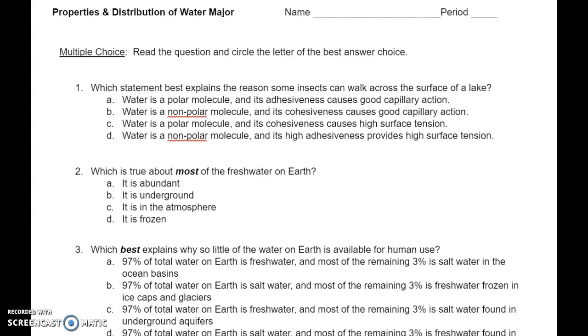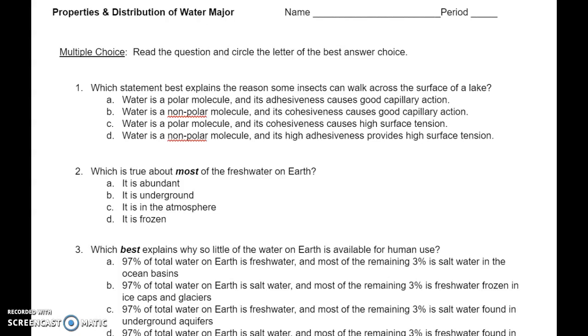Properties and distribution of water major. Multiple choice. Read the question and circle the letter of the best answer choice. Number 1. Which statement best explains the reason some insects can walk across the surface of a lake?